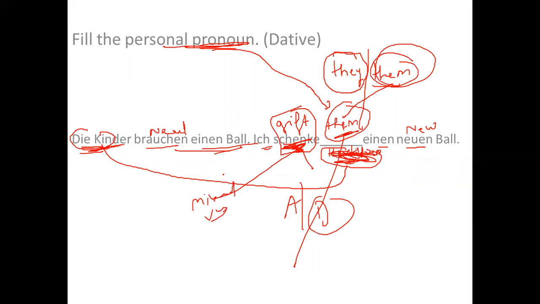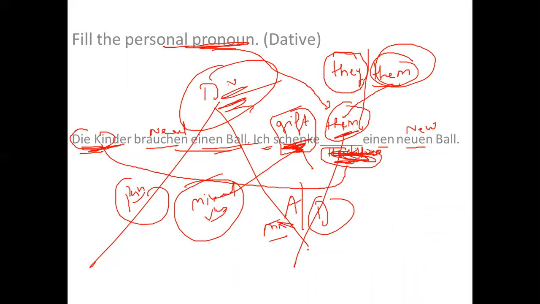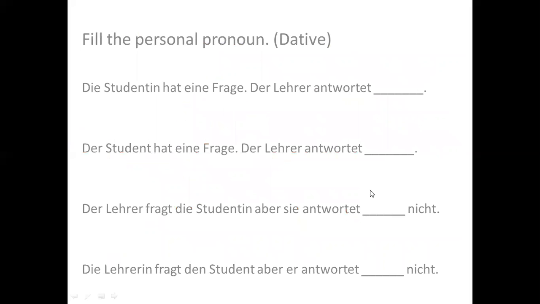That is why it is important for you to revise the topic of dative verbs, which we have done before. Dative verbs is very, very important. There are two types of dative verbs: pure dative verbs and mixed dative verbs. This topic also we have discussed in detail. If you have missed that class, I would again request you to take the notes and revise dative verbs. Now here I need to write "them", so it would be ihnen with a small i. Ihnen will be the correct answer here.